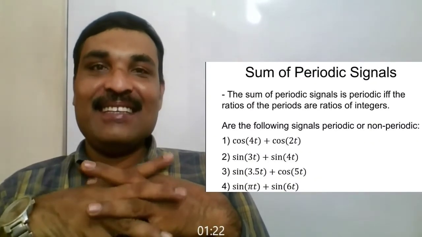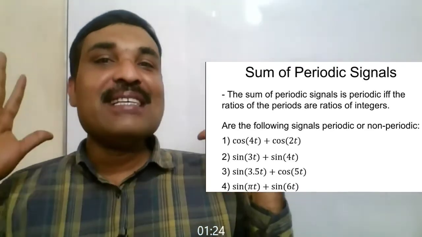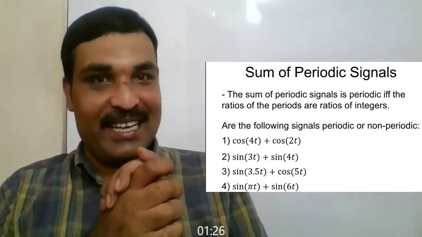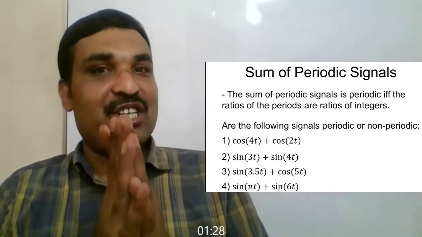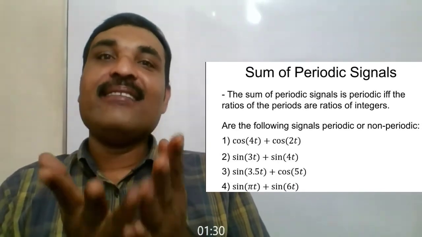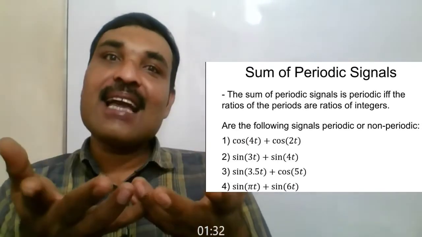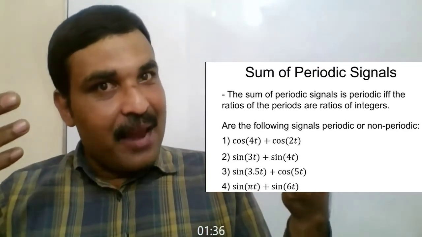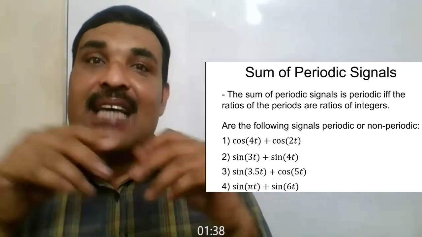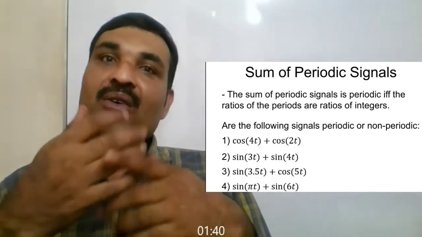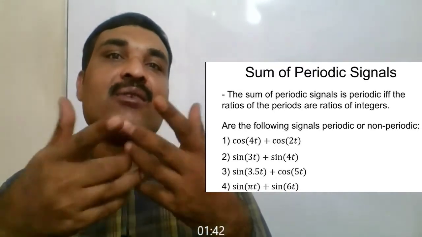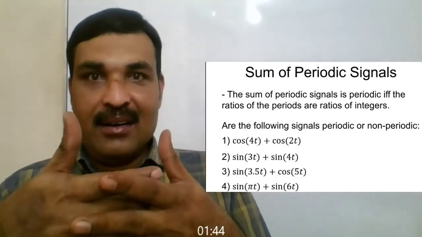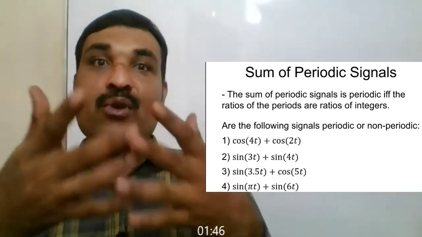Now, our question is: is the sum of two periodic signals always periodic? The answer is no. It may or may not be periodic. If the ratio of their periods is a rational number, then it should be periodic. Otherwise, it is not periodic. Now we have 4 questions. We want to check the periodicity of the signals.